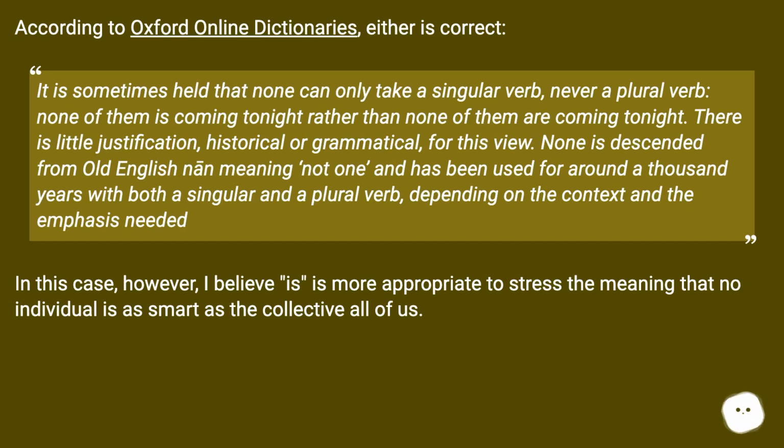In this case, however, I believe is is more appropriate to stress the meaning that no individual is as smart as the collective, all of us.